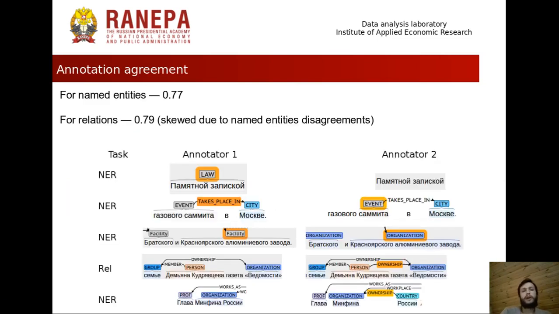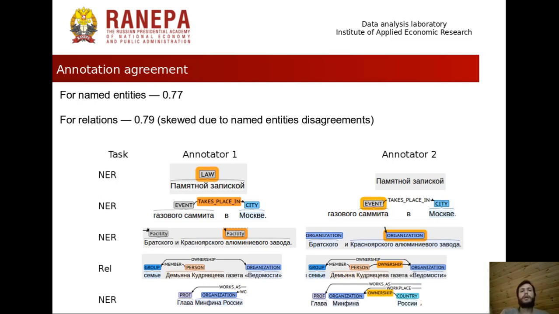As for our kappa scores, we have 0.77 for named entities and 0.79 for relations, but the relations number is skewed due to named entity disagreements.